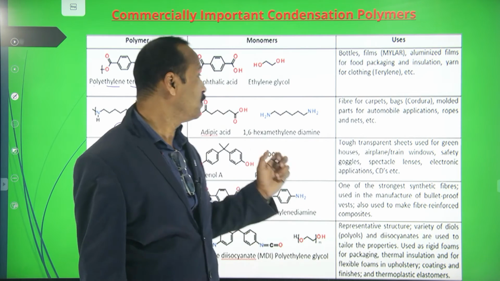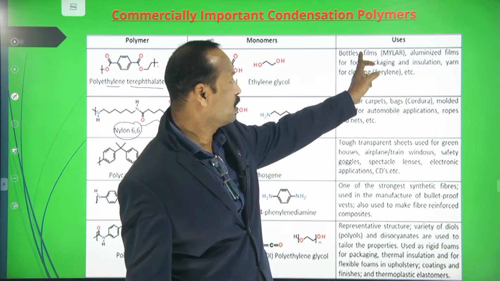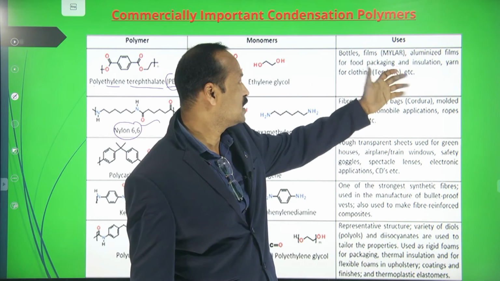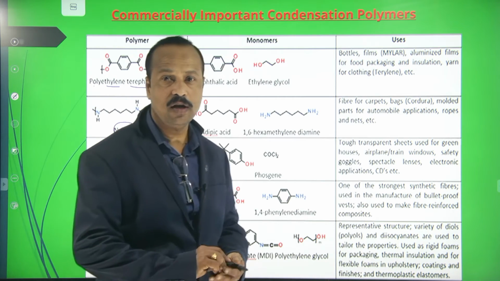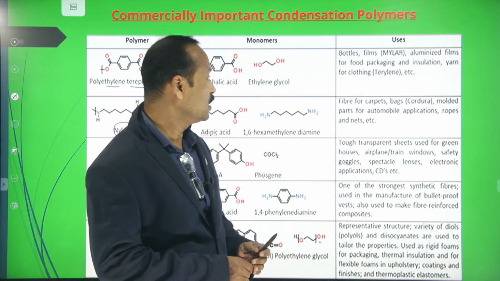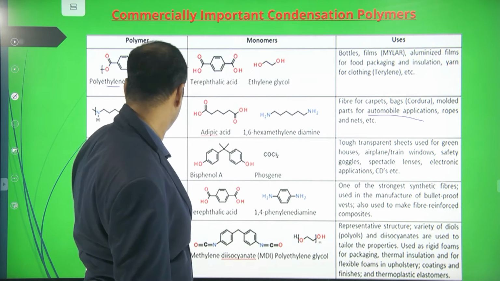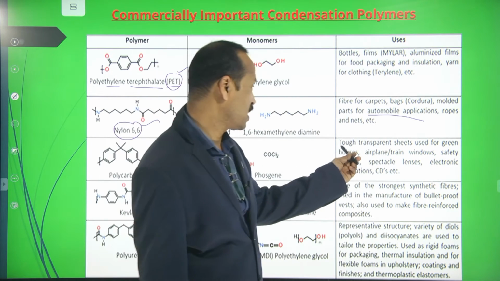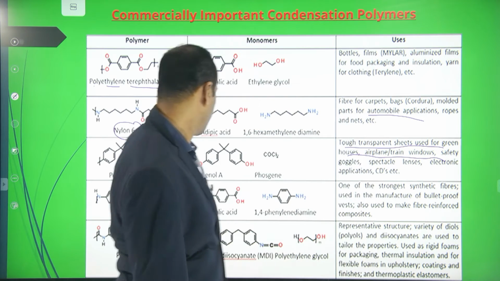So these are made up of polyethylene terephthalate. So these are bottles, films, aluminized films, and packaging, insulation, etc. Nylon, you know, nylon ropes, they are used for carpet bags, molded parts, and automobile applications. And polycarbonate is very tough transparent sheets used for greenhouses, aeroplanes, windows, etc.